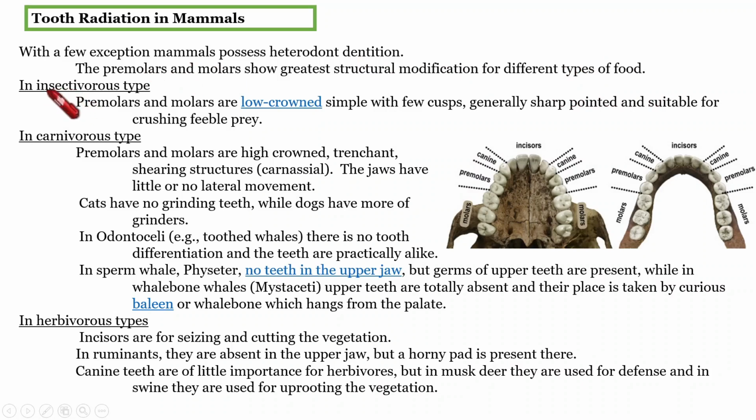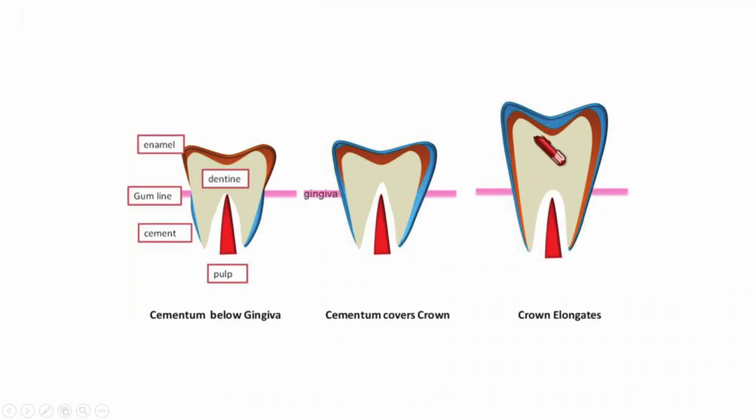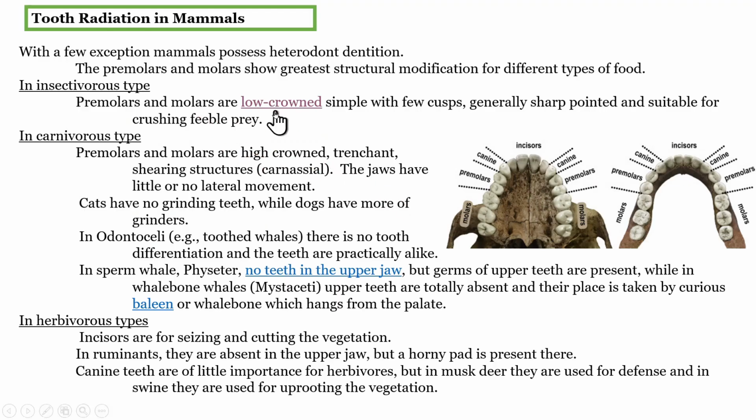So let's see the insectivorous type, carnivorous type, and herbivorous type mammals. In the case of insectivorous type mammals, the premolars and molars are low crowned. Crown means this portion of the tooth. So in those, it is not required to have big crowned teeth. Low crowned premolars and molars are present, and they have only a few cusps because they don't need to chew that strongly, and generally sharp pointed ends are also there, suitable for crushing feeble prey.